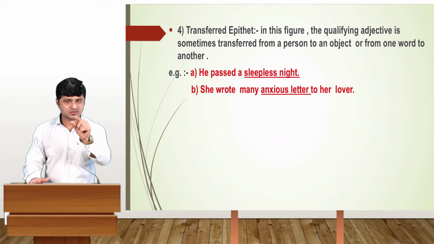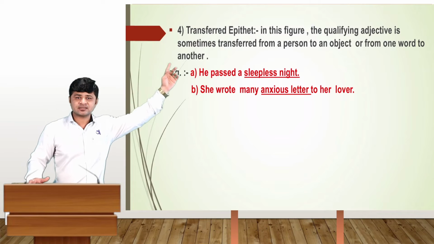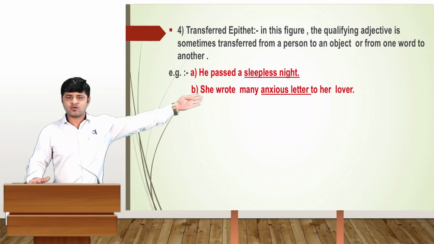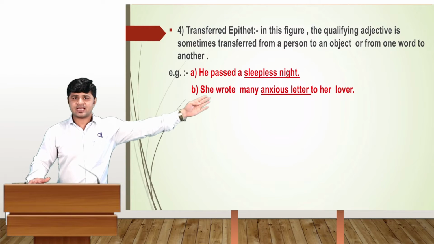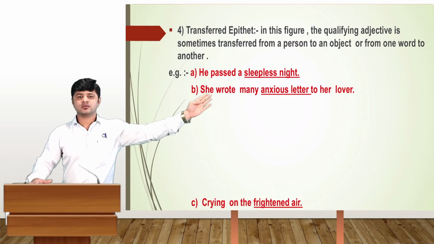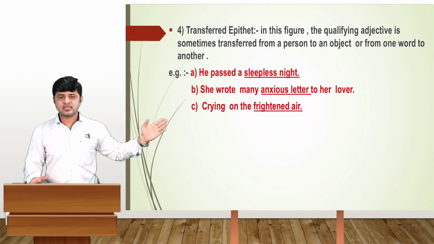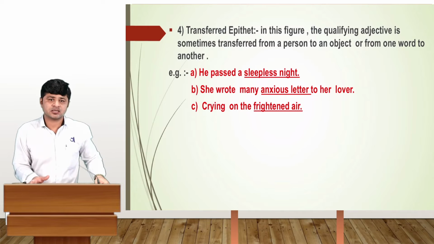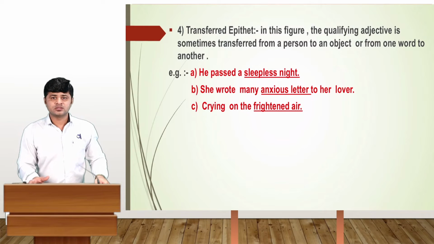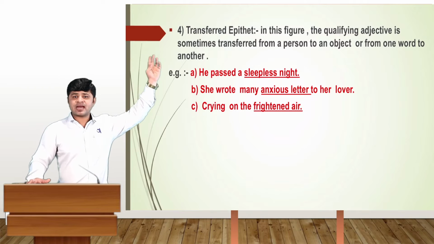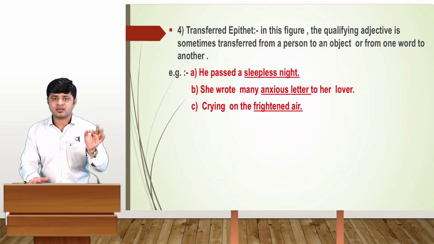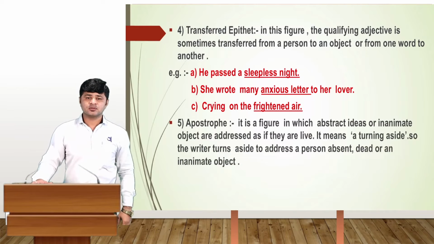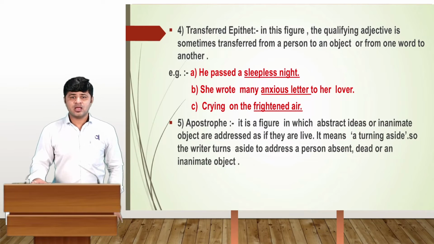Sleepless night, just look at that word. It's a sleepless night. The second example is: she wrote many anxious letters to her lover. And the next one is: flying on the frightened air. See, in this figure of speech, the qualifying adjective is sometimes transferred from the person to the object. That's why.